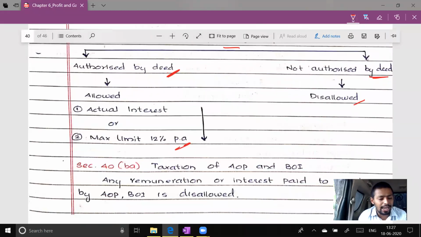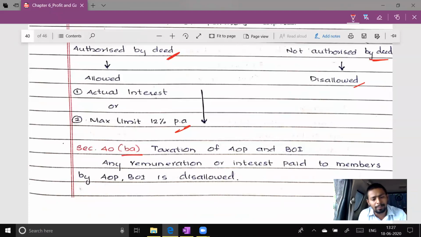This is the theoretical end of partners' taxation under section 40B. One more small section is there, section 40BA. Any remuneration paid by an AOP or BOI to its member is completely disallowed. There is no approval. So it's a small section, not that important for our intermediate syllabus.